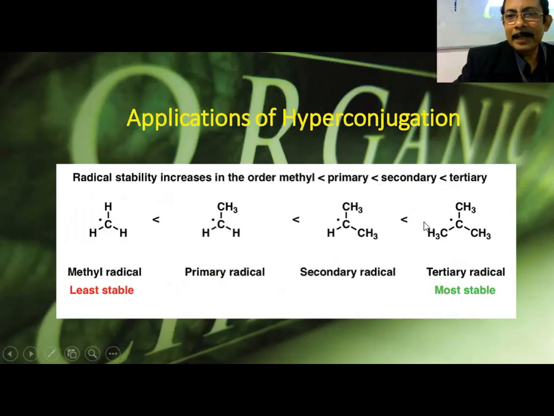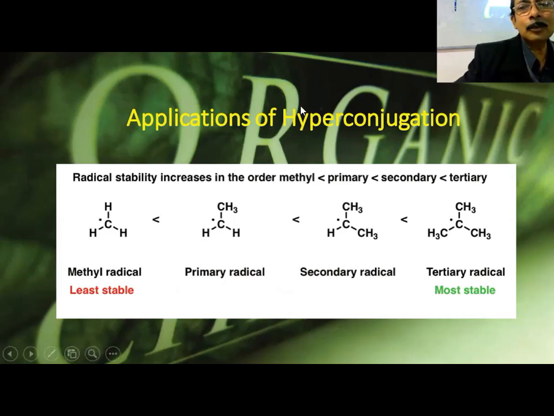So this is radical. So far I was showing you carbocation. Now here radical: methyl radical, ethyl radical, propyl. By the way, the inductive effect can explain the stability of carbocation. It can enhance the stability of carbocation. This one is more stable, this is primary, this is secondary, secondary is more stable. We can talk that way. But whenever radical comes, we cannot explain with the help of the inductive effect because radical is not a cation. There is no plus charge, and if there is no plus charge, the inductive effect has no role towards the stability.